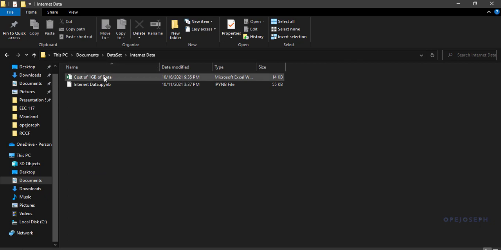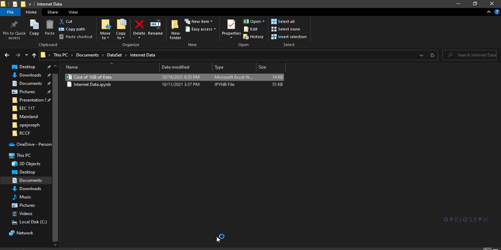It is an Excel worksheet, so I just double click to open it directly in Microsoft Excel. Basically, this data set contains data for 150 countries, so that is 150 rows of data with the corresponding average price of 1 gigabyte of internet in these countries.